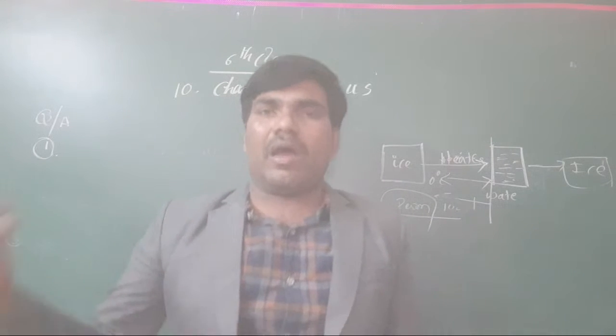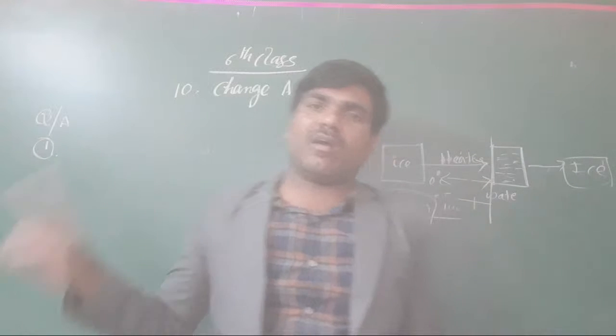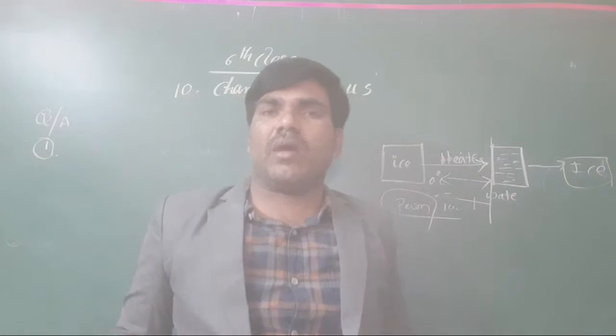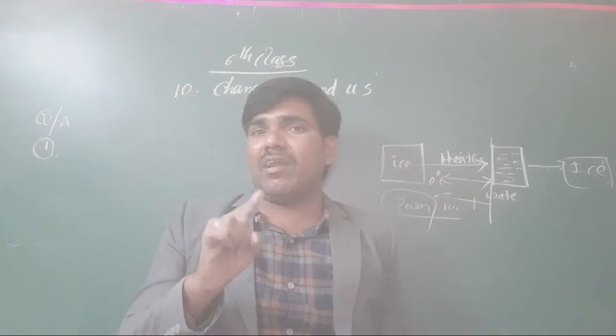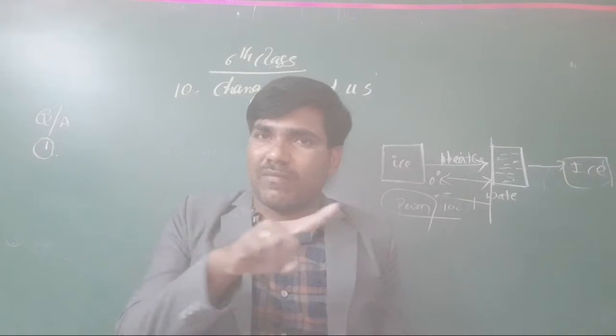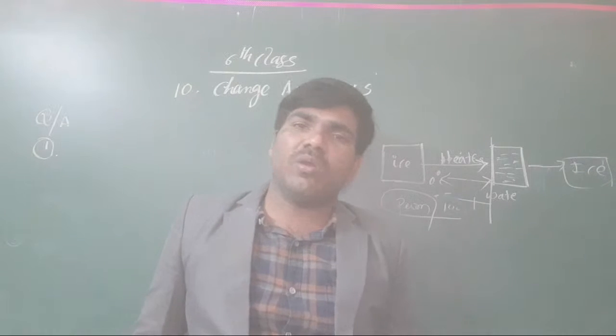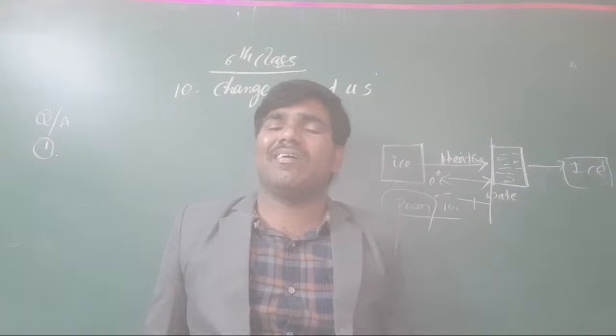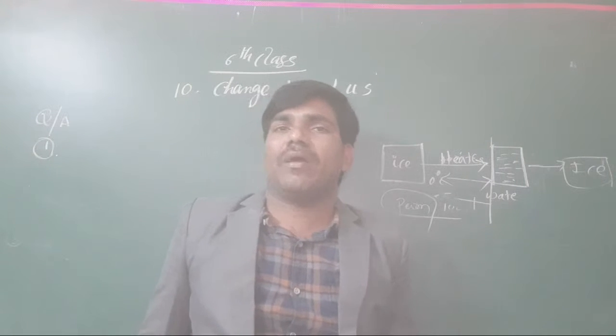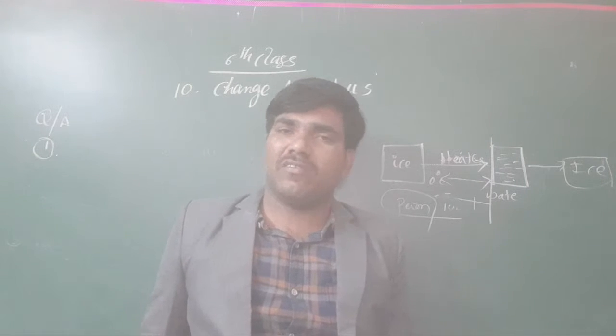Suppose the iron loses its weight, it is called rusting. Its color changes into magenta, maroon color. On that there is one layer formed. That is only called rusting of iron. By using these indicators, we say it is rusting of iron.